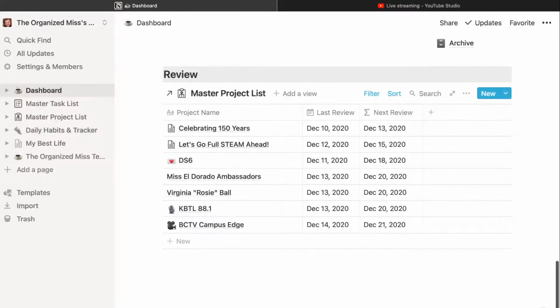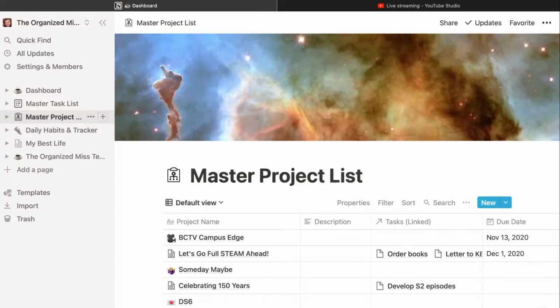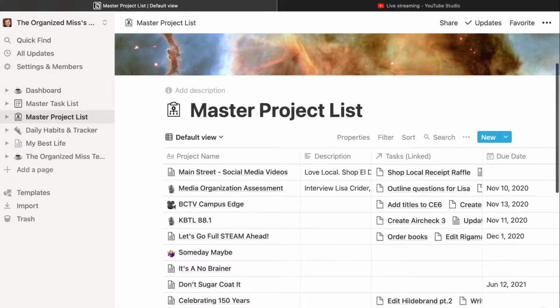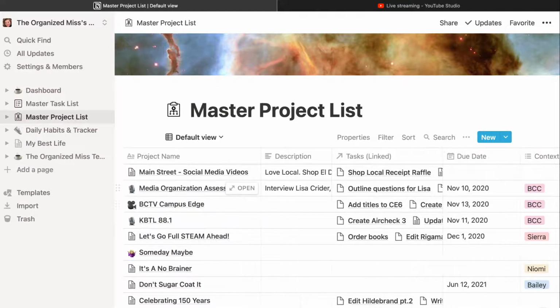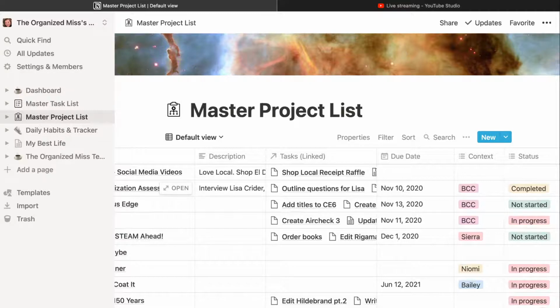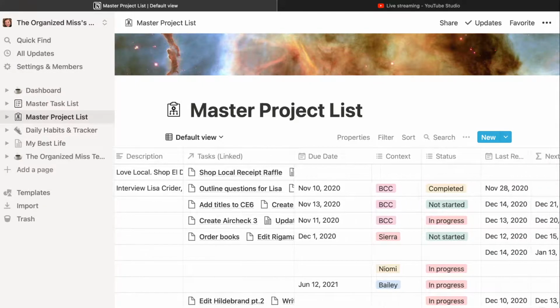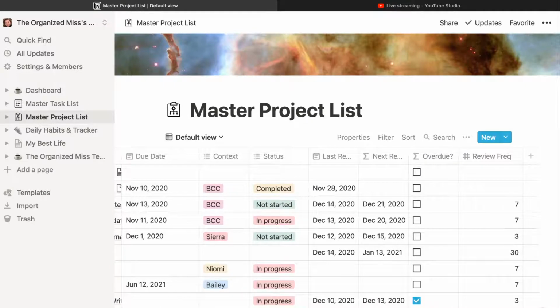Then at the very bottom of this dashboard is the review section. So I have my master projects fed here, and on my master project list, so let's just go there. On my master project list, I have the project name. If I write a description in, any tasks that have been linked to it would be here. Due date, a context if I assigned a context to it, status, if it's in progress, if I'm still working on it, completed, whatever. And then this back here is really the magic of this database, and really is what can keep things from falling through the cracks, and really what GTD is all about.